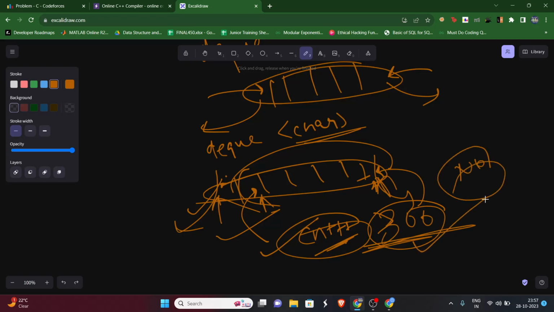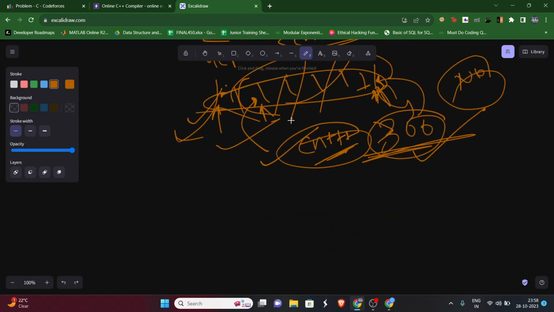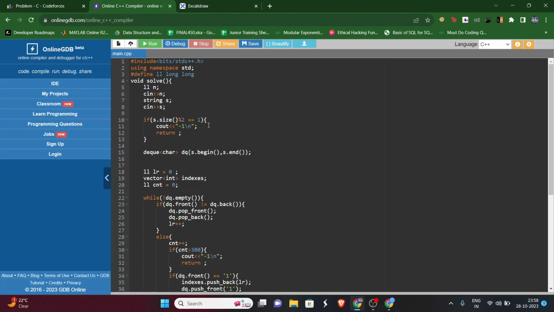But let's say within 300, this DQ becomes empty. That means we have made this string a good string. Then in that scenario, we can print how many insertions we have made and the indexes for those. So let's come to the solution. First of all, we'll take the input.